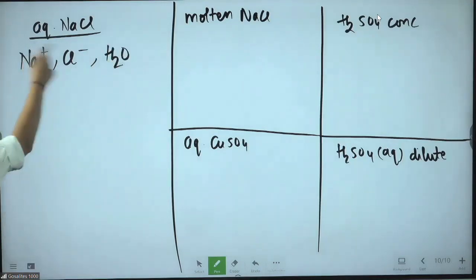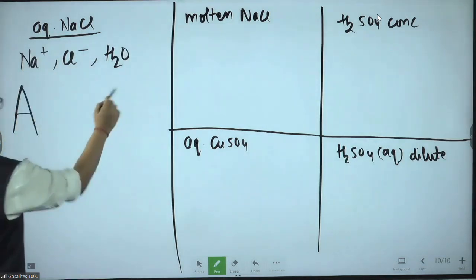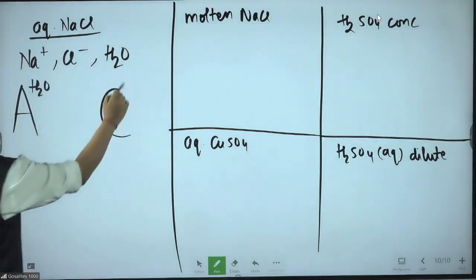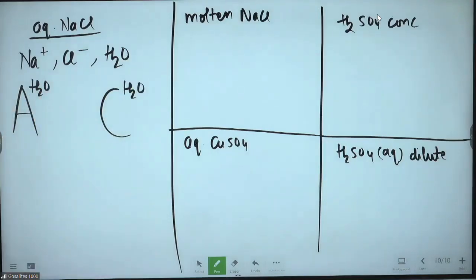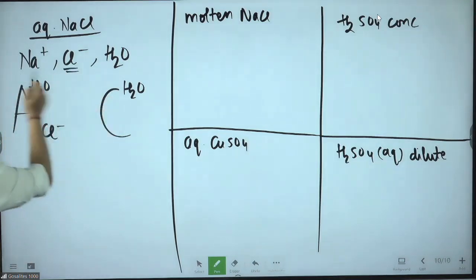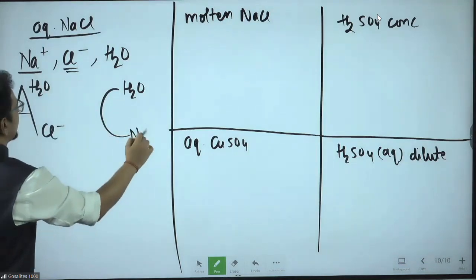Aqueous means water is always there. I will write big A, big C, and I will write water here also. At anode, who comes? An anion comes. Cl minus will come here as a competitor. Wrestling will go here; we will see who will win. At cathode, cation will come, so Na plus will come here.